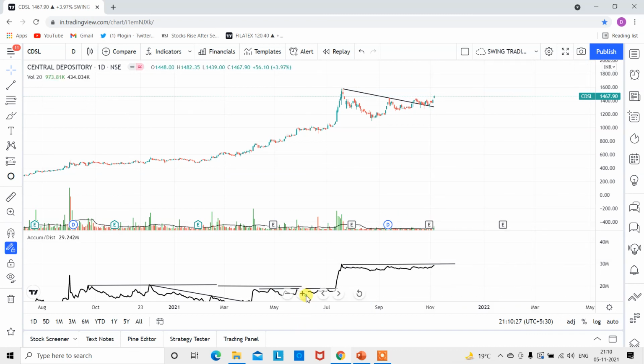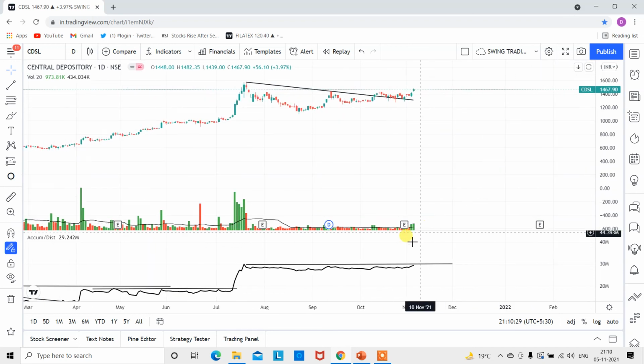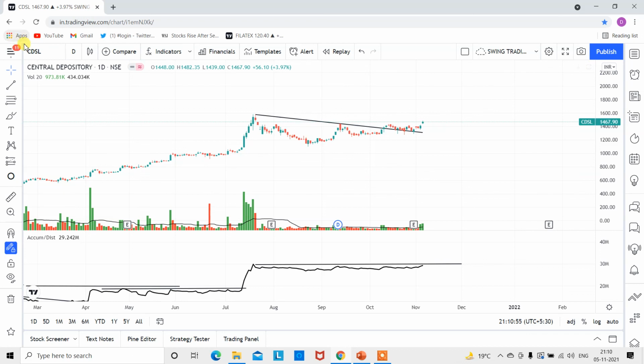Volume bars are increasing, and we can clearly see that in the last two trading sessions it is above the average. But I want to see the actual buyers come into this stock. If it crosses this line, it will break the earlier volume high at this level. That clearly means the actual accumulator has entered, and that will be the time to enter this stock, and you can participate in the journey of this stock. This is how I do analysis.